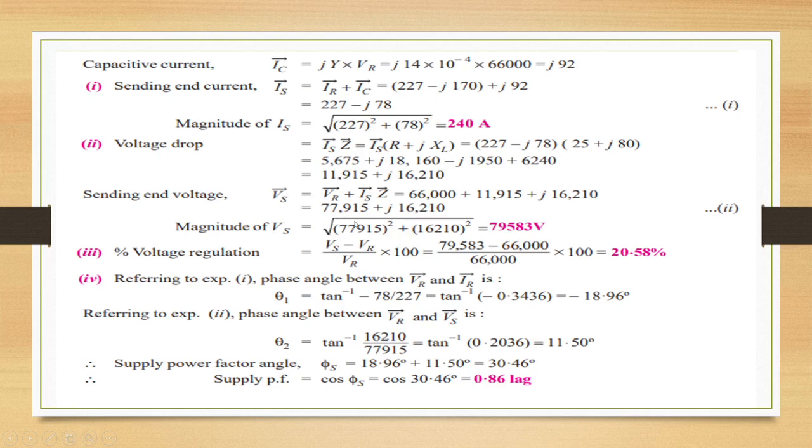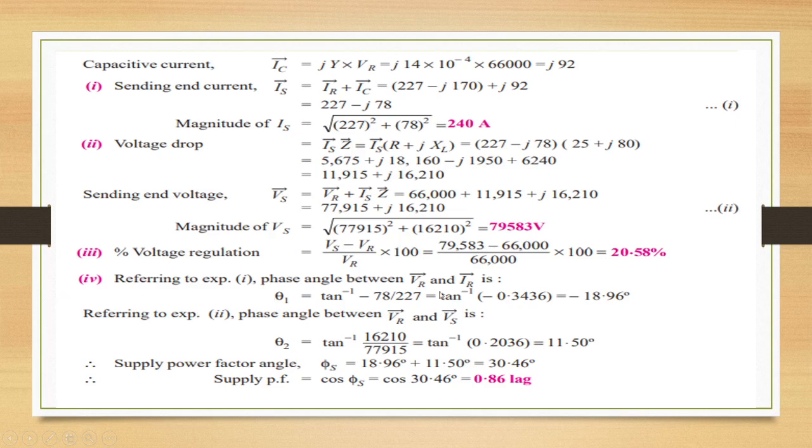Magnitude will be the root of this square plus this square: 77,915 square plus 16,210 square, that is 79,583 volts. This is the magnitude of VS. Third part, calculation of voltage regulation, that is (VS minus VR) by VR into 100 for percentage. Substituting the values of VS and VR, we get the voltage regulation as 20.58%.